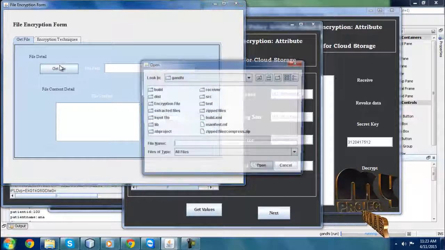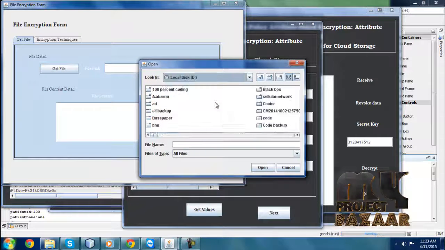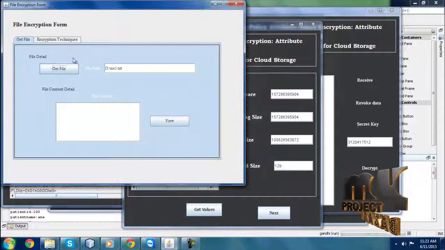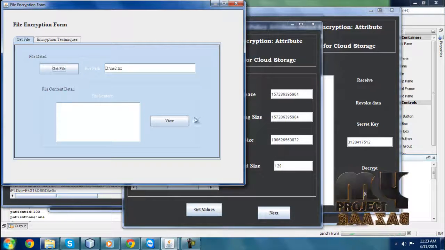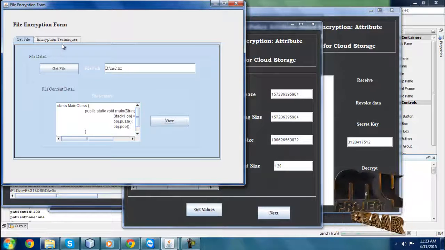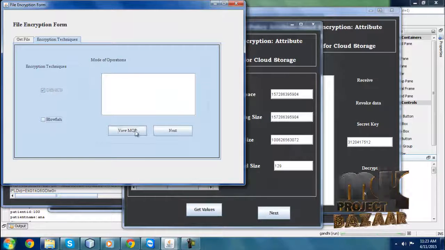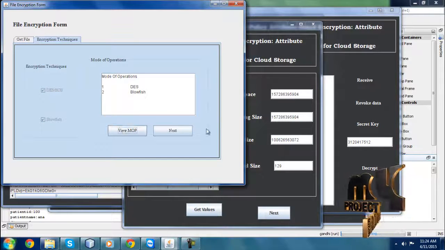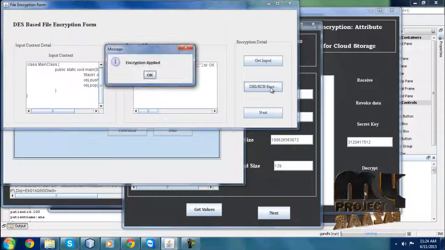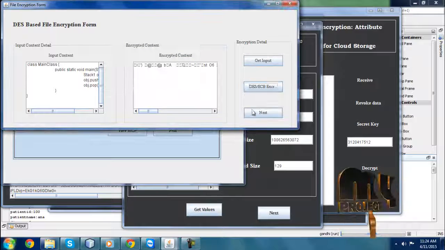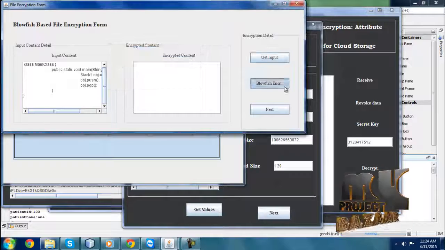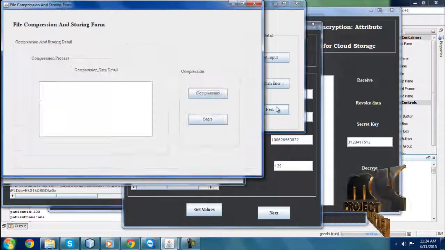Here I am going to get any one of the data. Here I am getting the file content. Then encrypt. Here I am going to encrypt the data with Blowfish and DES. Then I am clicking the next button. Here I am getting the input files, then DES and DAS. That means encryption is applied. I am clicking the next button. Here I am going to get the input files. Here the Blowfish algorithm is displayed. And I am clicking next.